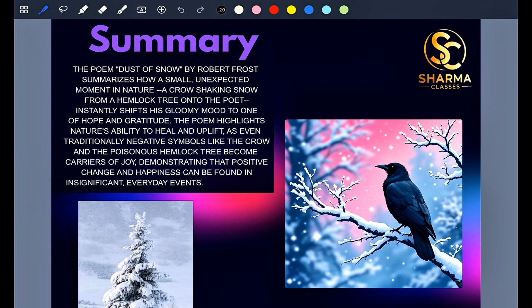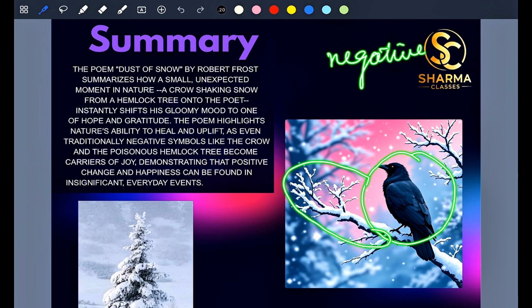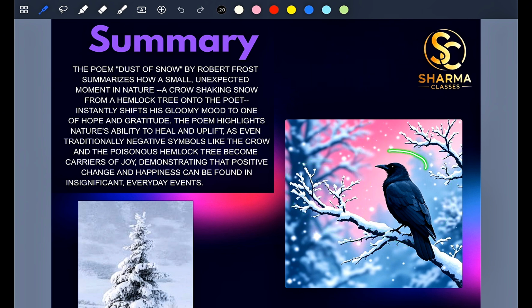Remember students, in this poem, which are our negative symbols? That is the crow and the hemlock tree. Just see this image and try to configure it that the negative symbols of this poem are the crow and the hemlock tree. The poem highlights nature's ability to heal and uplift, as even traditionally negative symbols like the crow and the poisonous hemlock tree became carriers of joy.